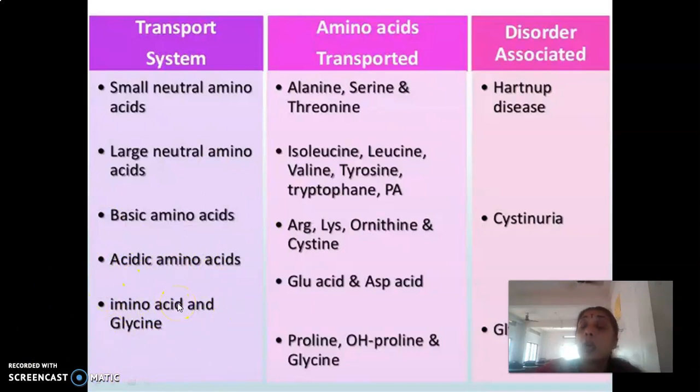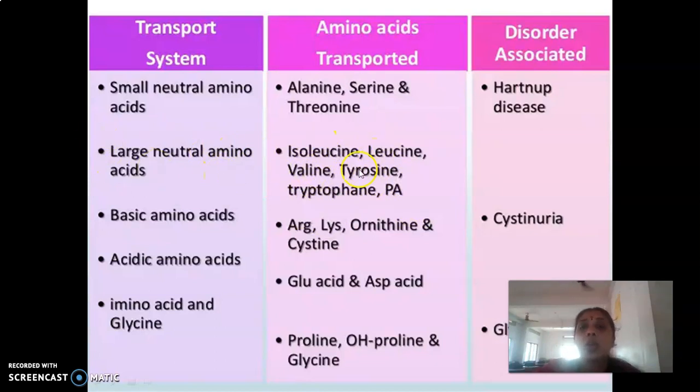And there is an entirely different transporter for the imino acids. Proline is an imino acid, it is not an amino acid, right? So the imino acids and glycine are transported by yet another transport mechanism, right? So these are the different transporters involved in the absorption of amino acids. And the neutral amino acids alanine, serine, and threonine are transported by this one. And the defect in the transporter results in the condition known as Hartnup disease. The large neutral amino acids like isoleucine, leucine, valine, tyrosine, tryptophan, phenylalanine, all these are transported by this large